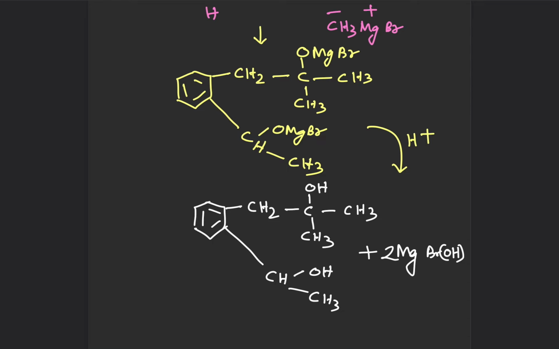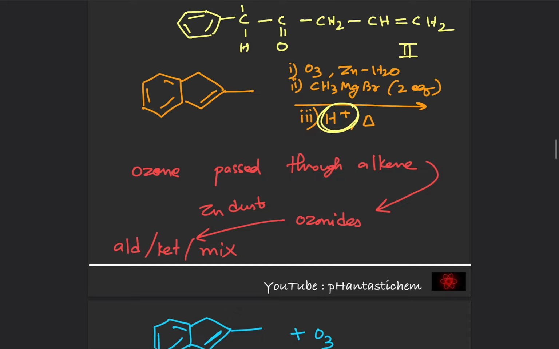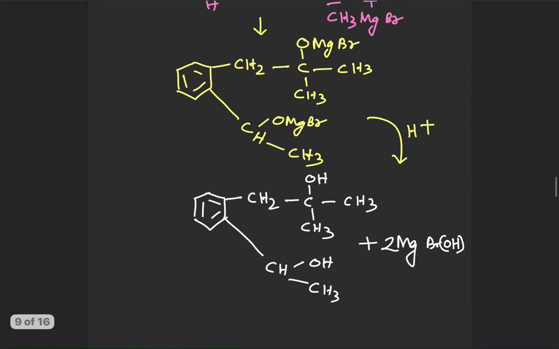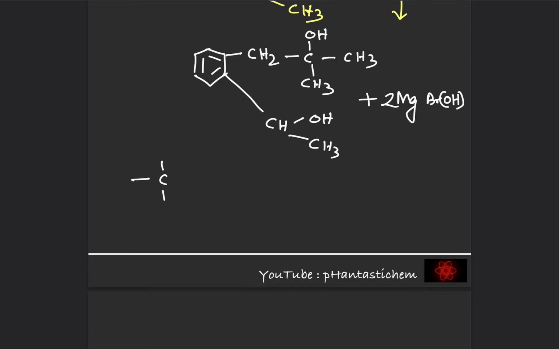Now, this has not ended here, because can you see there is a symbol of heat? Very important. Alcohols when heated in the presence of H plus around 160 to 170 degrees Celsius undergo intramolecular dehydration to form alkenes. In general, let us say we have alcohols CH, COH.